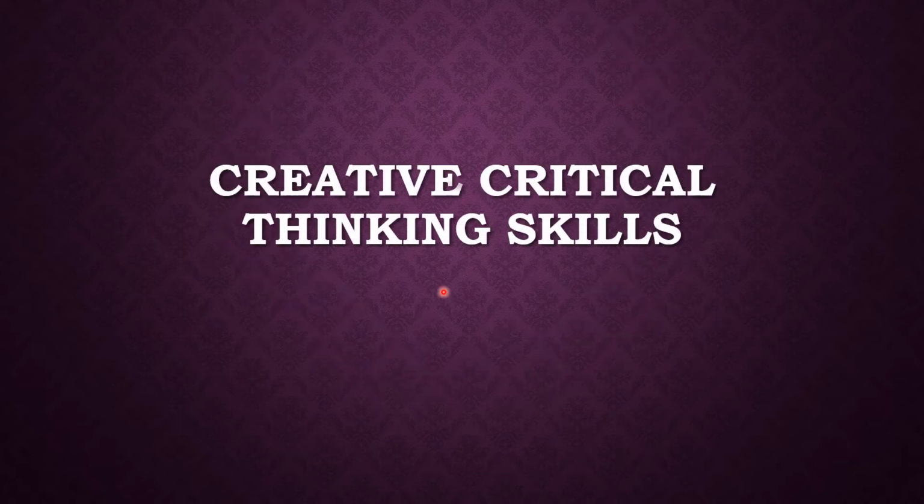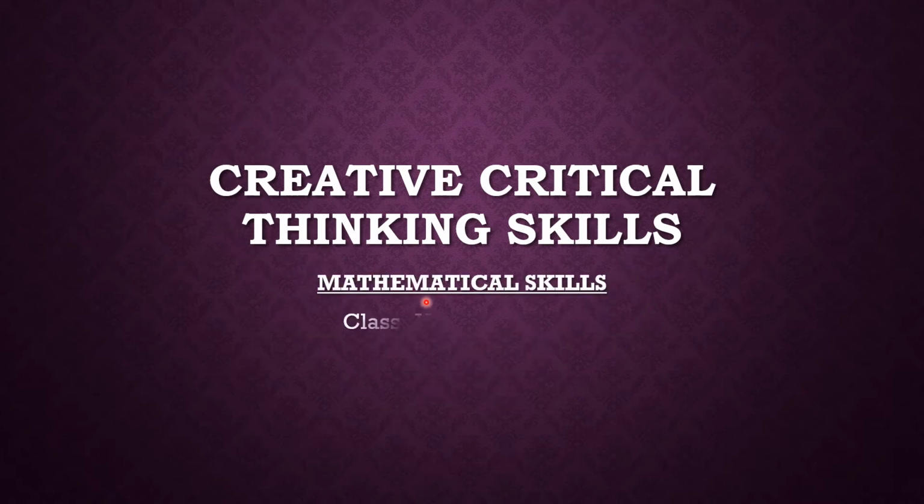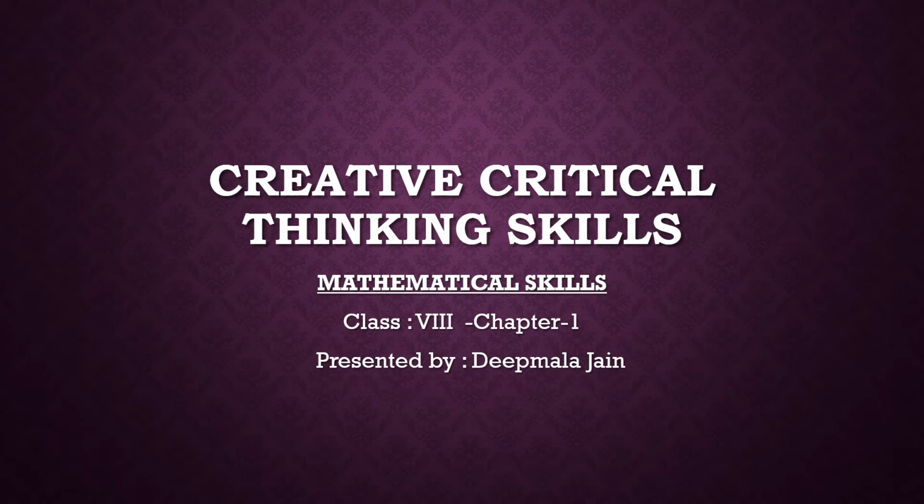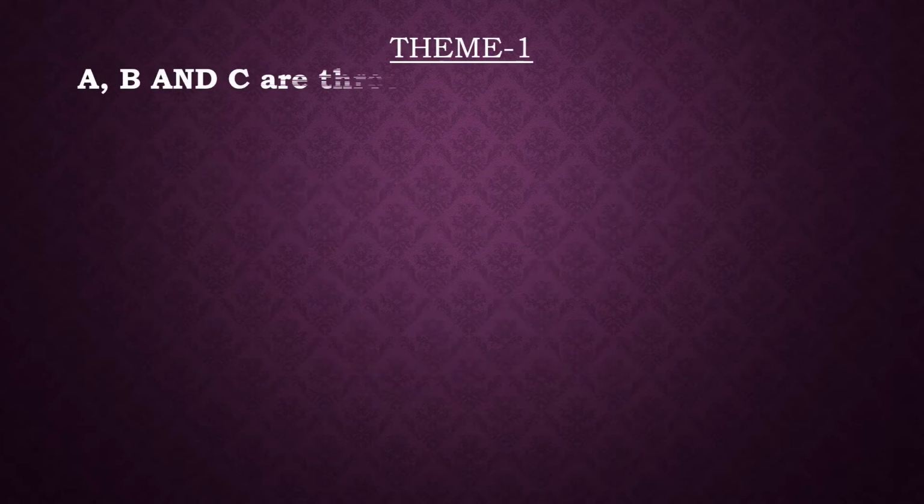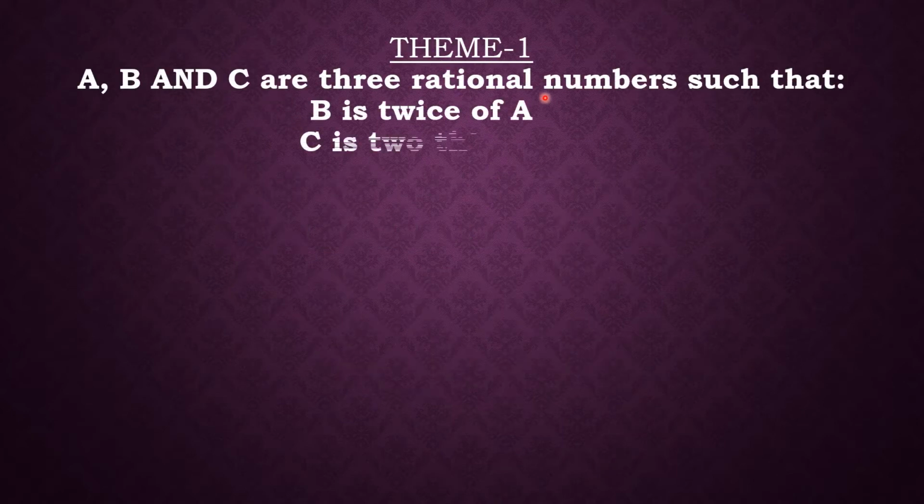Hello kids, today we are going to discuss creative critical thinking skills questions based on mathematics for class 8 chapter 1. Now the first question is: A, B and C are three rational numbers such that B is twice of A and C is two-thirds of B. So before answering the questions based on this theme, we will try to interpret the information which is given